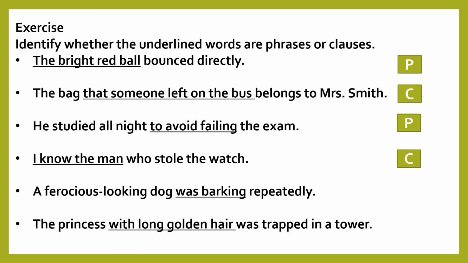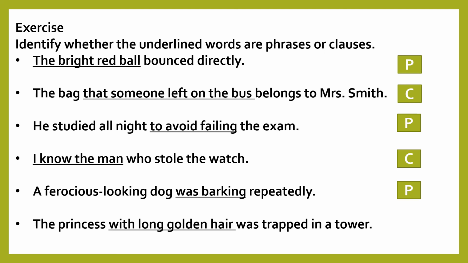The next sentence. A ferocious-looking dog was barking repeatedly. Here, the underlined group of words is "was barking." This is a phrase. It does not contain a subject-verb combination.